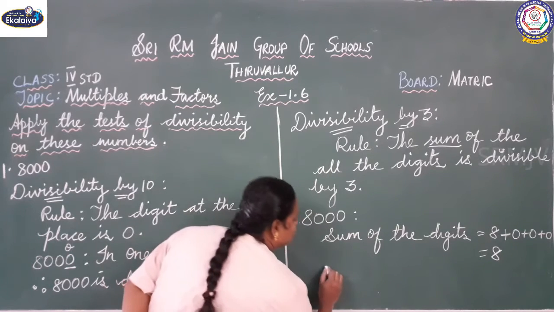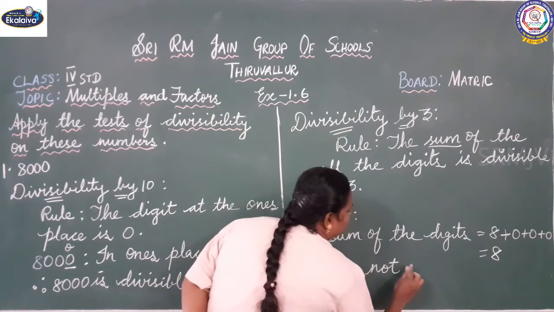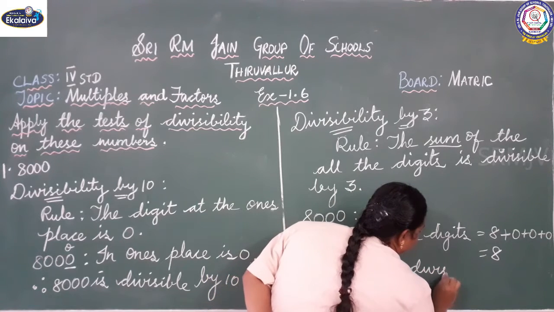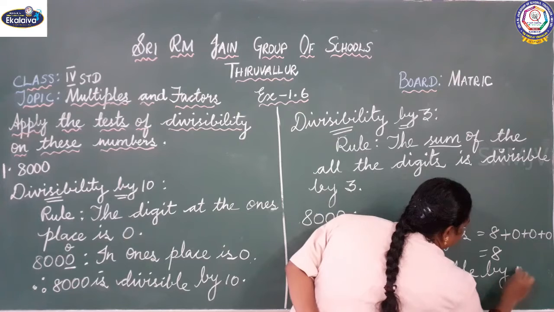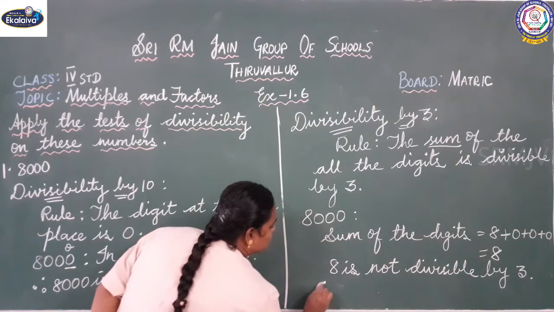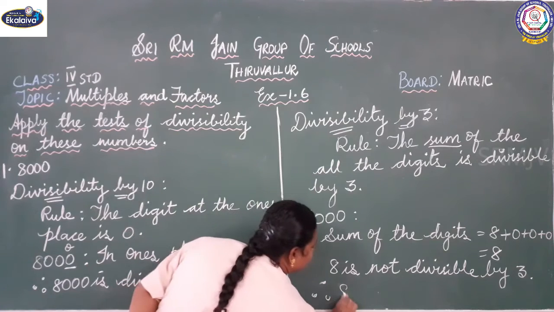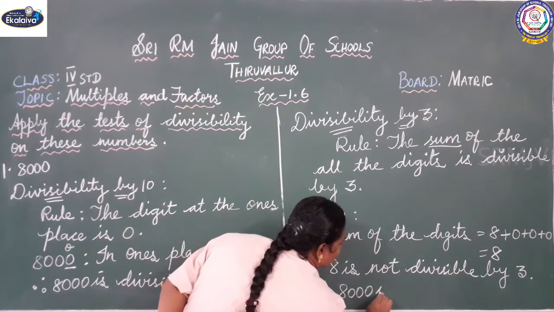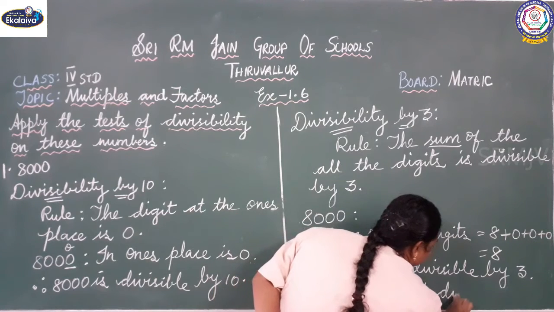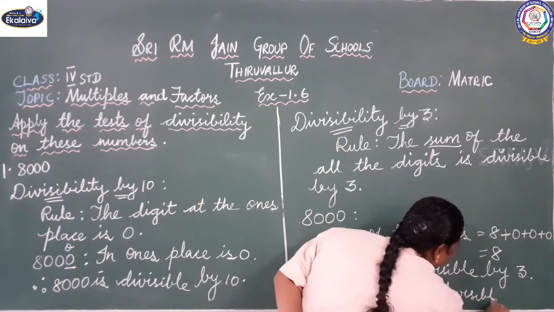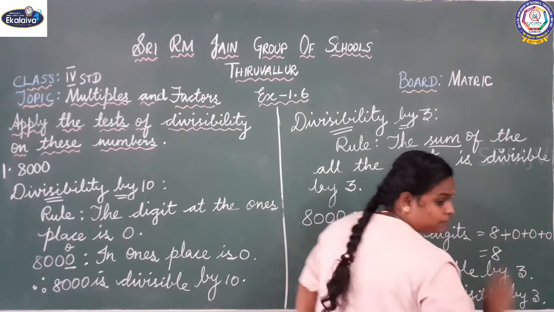So therefore 8000 is not divisible by 3.